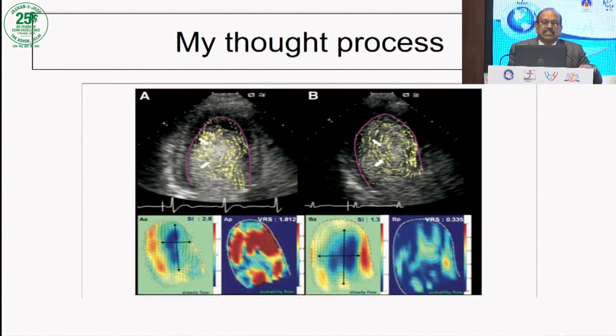And this idea was given last night when I was sitting with Dr. M.K. Das. We have been doing hyperdoppler for a long time, almost the last 10 years. And this hyperdoppler we were utilizing for looking at the systolic and diastolic function of LV. Why can't we use this hyperdoppler in the LA to look at how the eddy currents are happening in LA in heart failure with preserved ejection fraction? And I'm sure this is going to make a lot of difference if we look at LA function.